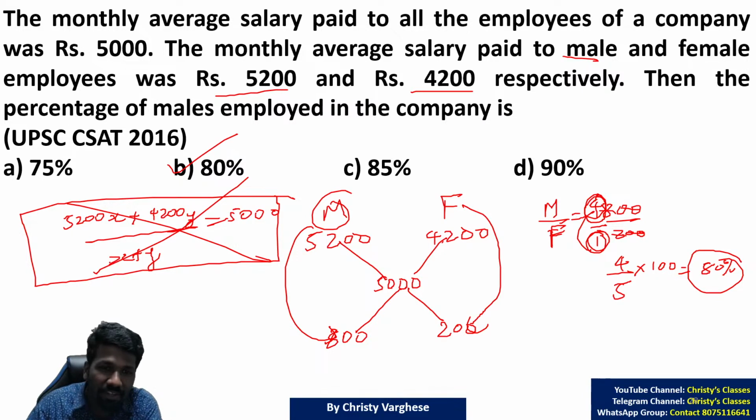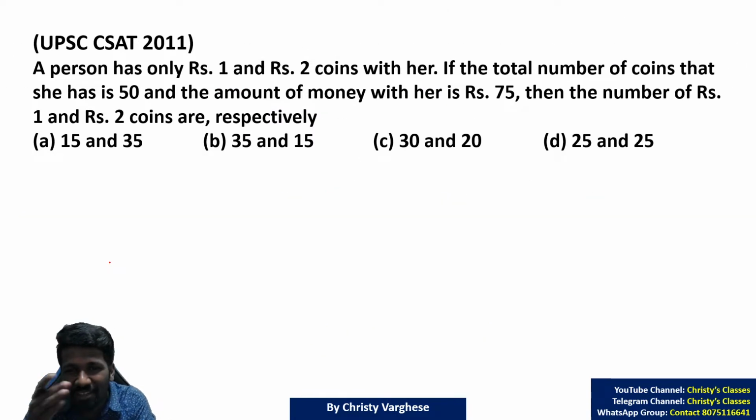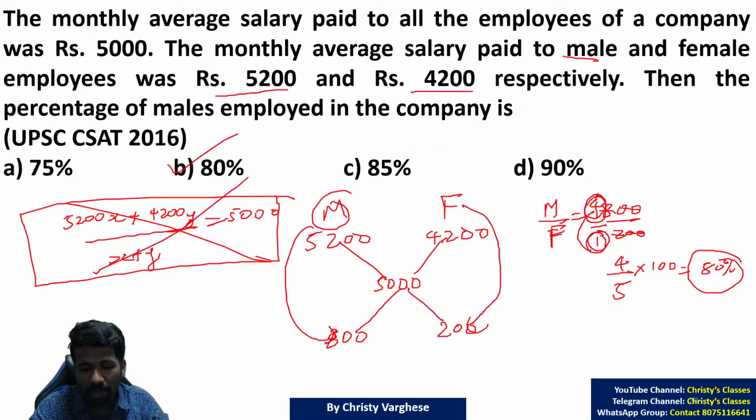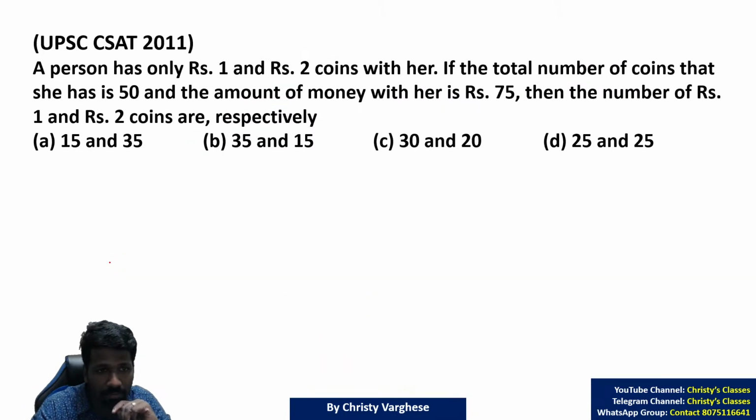If you are not convinced that this can be done in many chapters, see this question also. This question can also be done with the alligation trick. But for this question, whether you use the alligation trick or not does not make much difference, because the options are so simple. So here it is up to you whether you want to use it. But in the previous question, the options were clearly not simple at all, and the alligation trick is the best method. That was a 2016 CSAT problem. This is a 2011 CSAT problem. So you can try this question also.